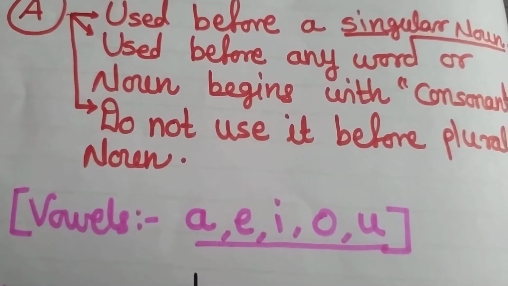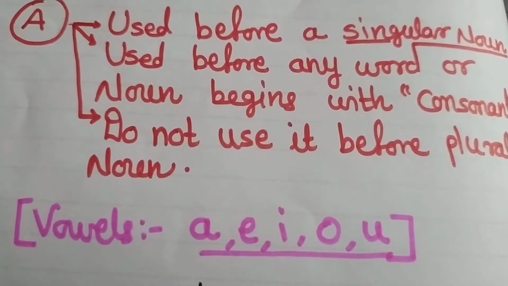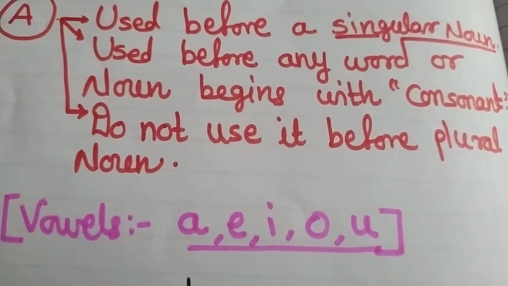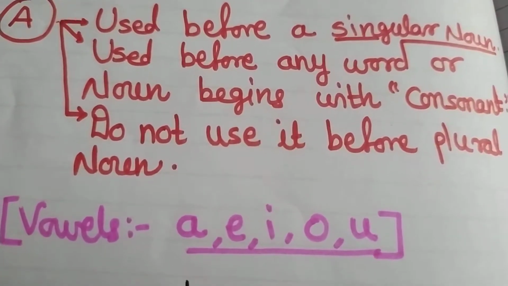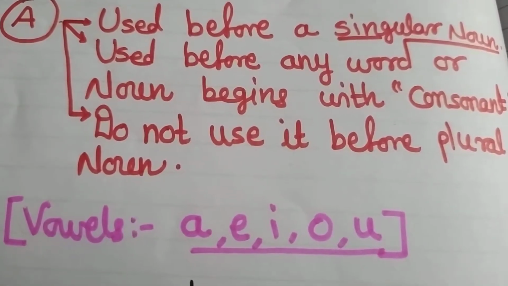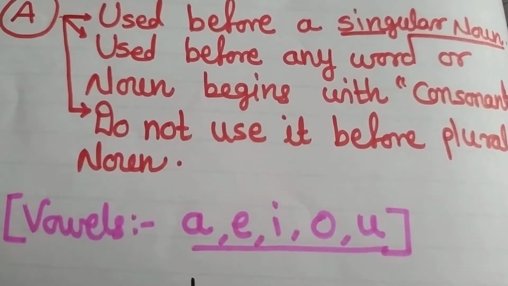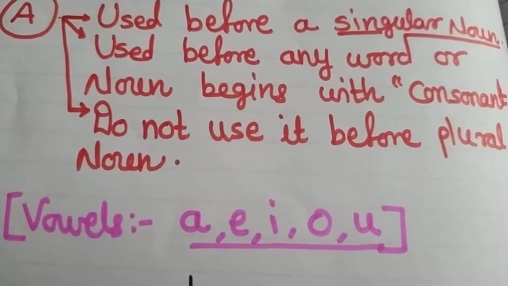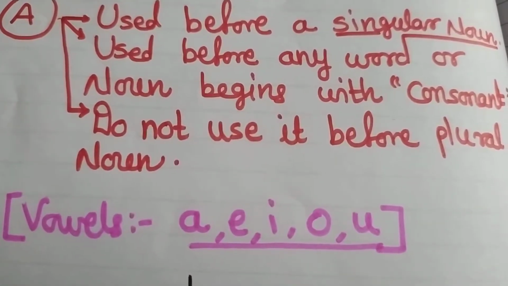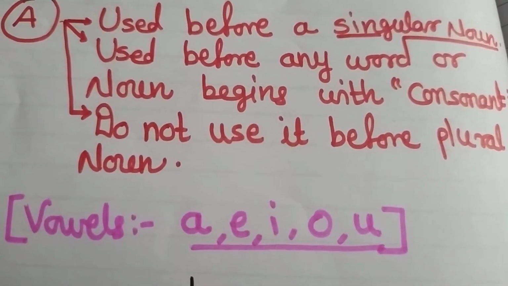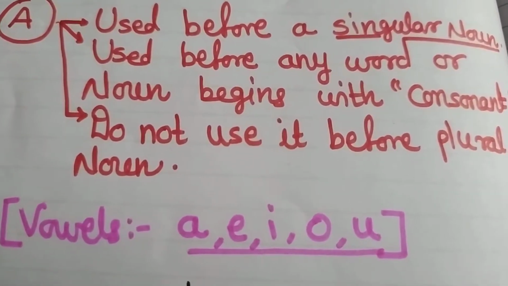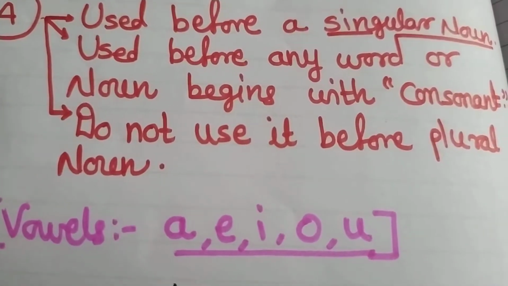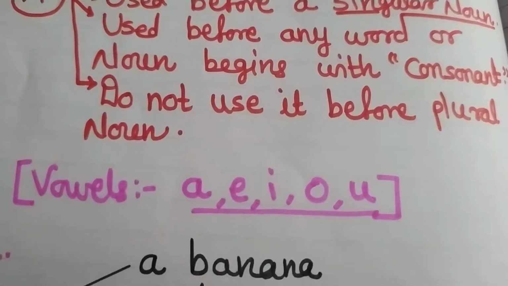There are a total of 5 vowels in the English language, that is A, E, I, O, U. Hence, a is used before consonants, meaning apart from those 5 vowels, the remaining letters are consonants. If any noun or word begins with a consonant, then we use a. A and an are not used before plural nouns.